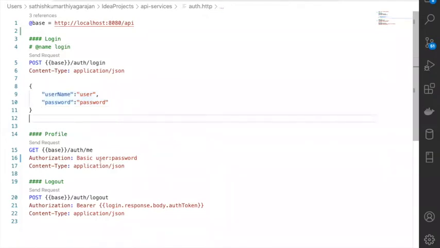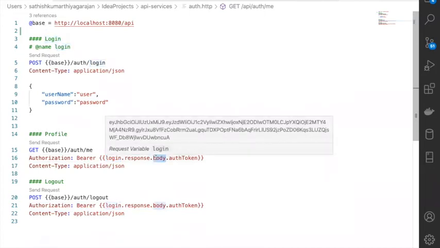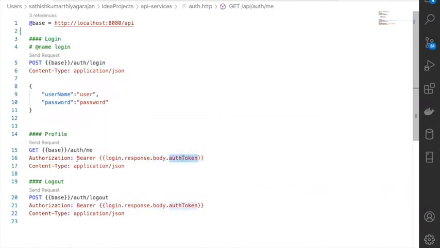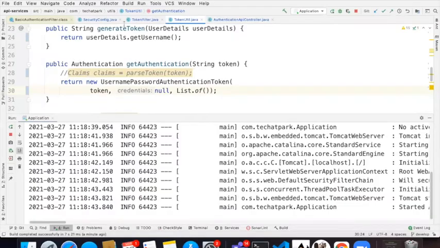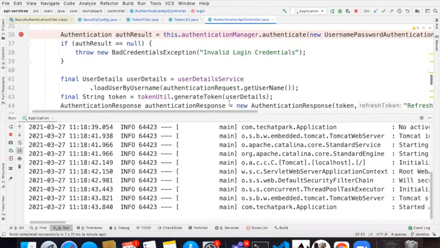And just for understanding sake, what I'm doing here is, whatever response you get out of this, from the body of the response I get the auth token and set that as a bearer token so that it can be passed to your token filter. Now the first point here is when you create a token, this is the place where it is going to come.